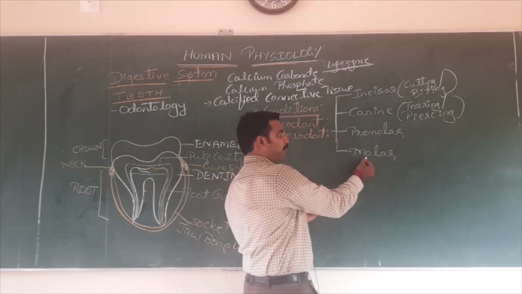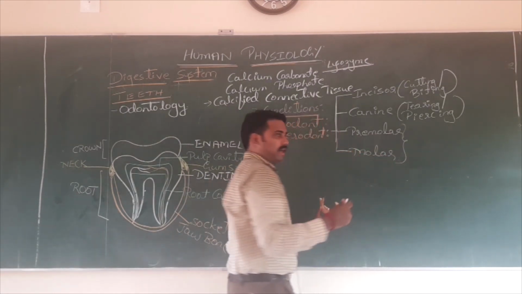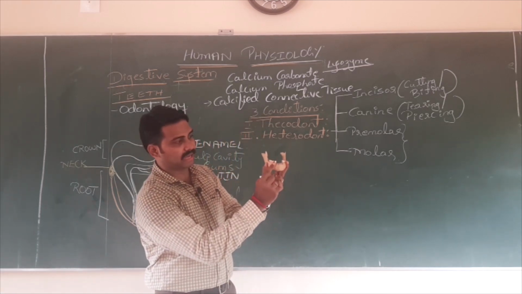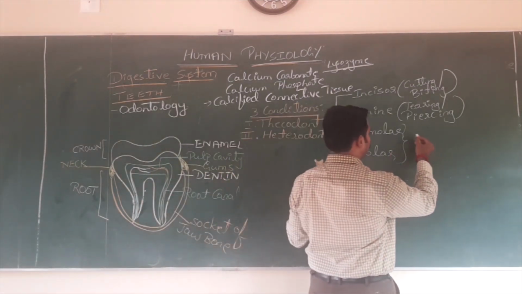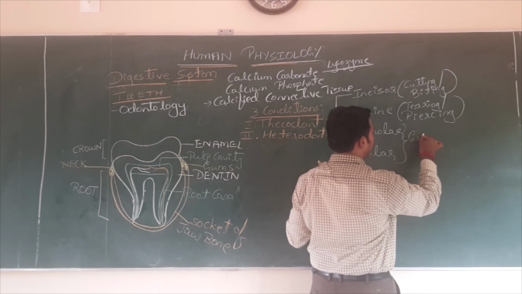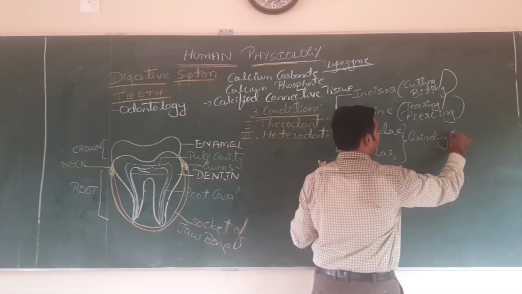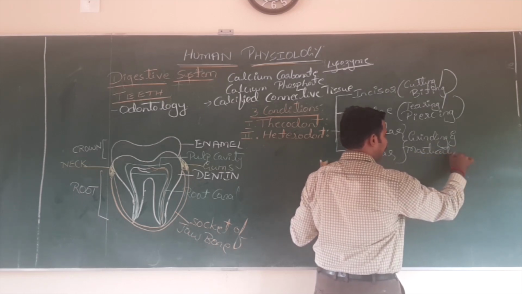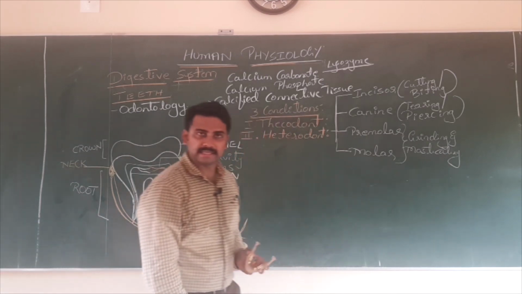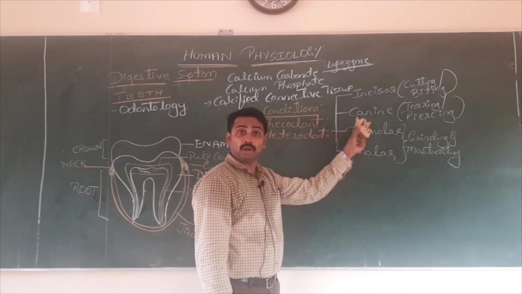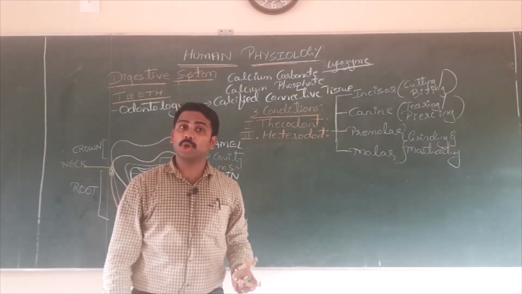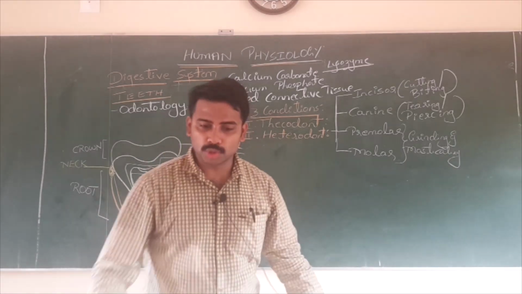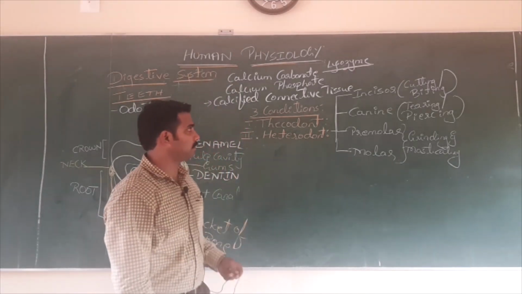These are the four types of teeth based on the shape and size. I repeat. Number one, incisor, also called cutting teeth or biting teeth, which are in the front, chisel like. Number two, canine, which is very sharp, called tearing teeth or piercing teeth. Hope you have seen the canine of a lion, tiger, dog, right? It is very well developed in those animals, meaning carnivorous mammals.